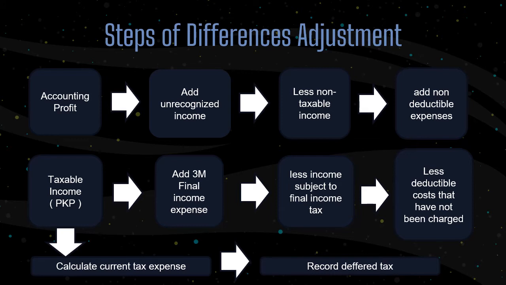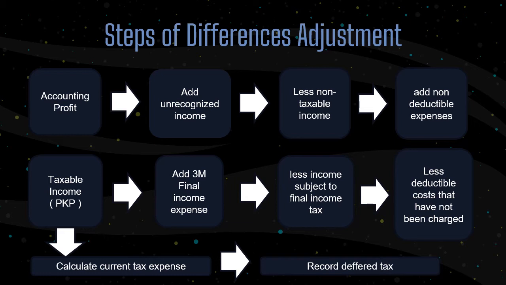Start with accounting profit. Next, add unrecognized income. Example, unearned income. According to tax it is income, but according to accounting it is not. And next is non-taxable income. Example, income from subsidiaries, and this will be deductible. Further, add non-deductible expenses, or costs which according to tax are not allowed. Example, expenses that are nominative. Next, less deductible costs that have not been charged. According to tax the cost is to be deducted, but according to accounting it is not.